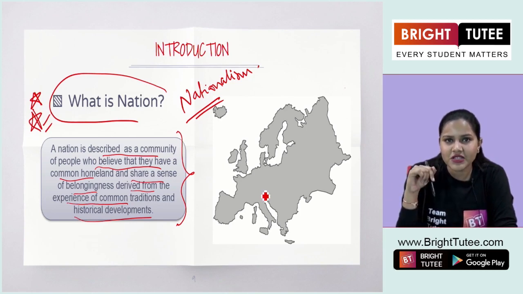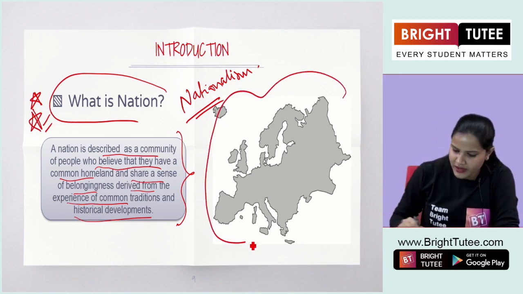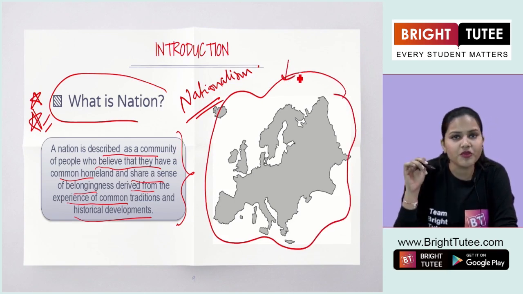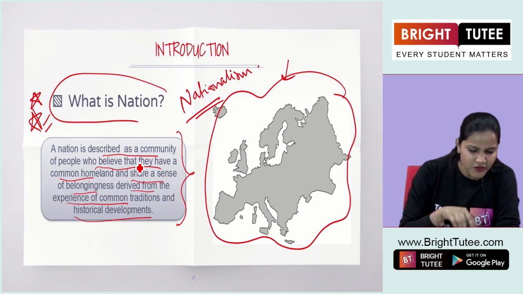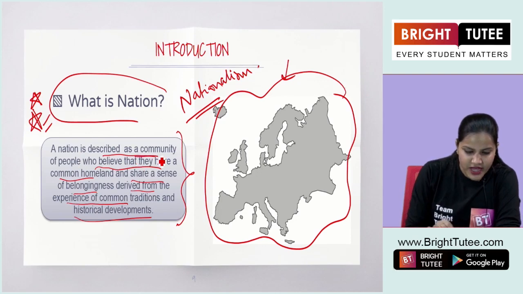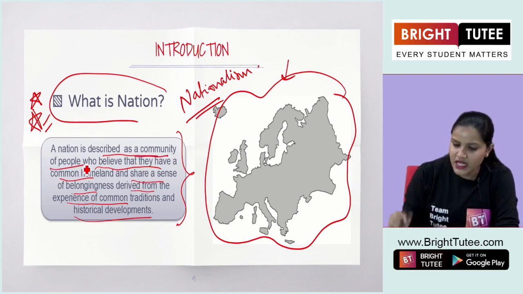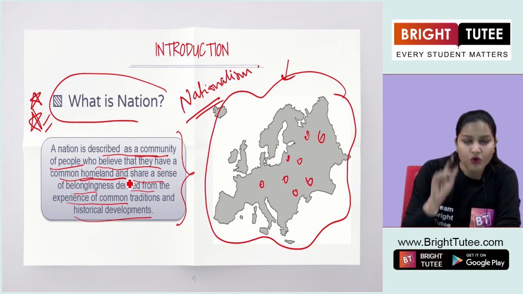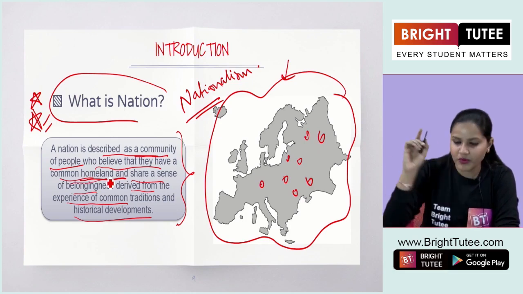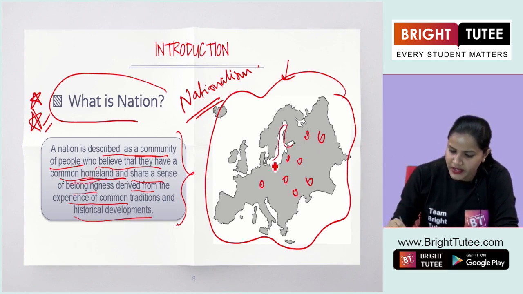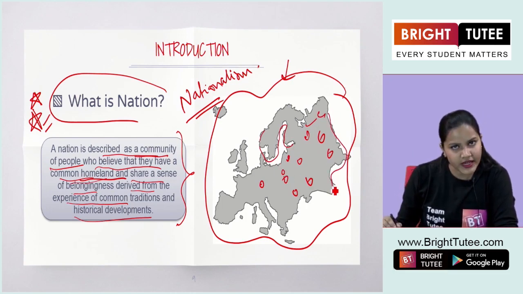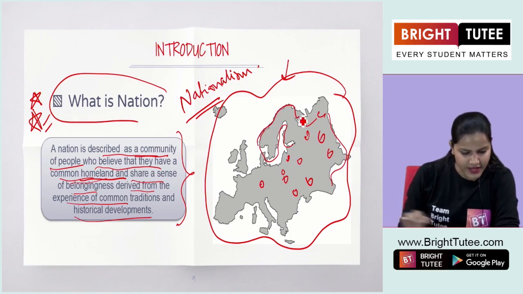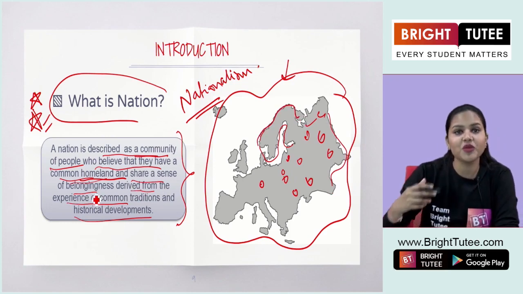Can you identify the image? This is a broad cutout of the Europe region, the nation. So what are we reading here? Let's have a look at the keywords. Here, nation is described as a community of people. It means a lot of people living in this region, right? Now, who believe that they have a common homeland. Now, common homeland can be any region here inside this defined territory, right? So, they have a common homeland and they share a sense of belongingness.